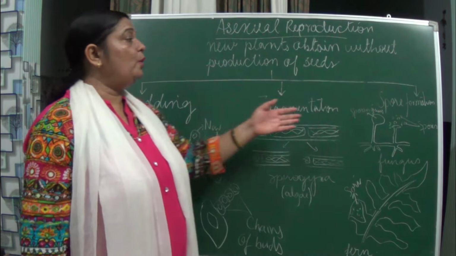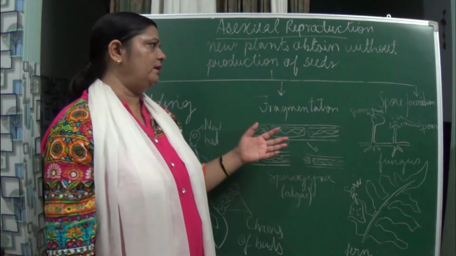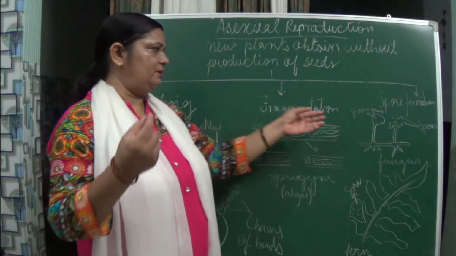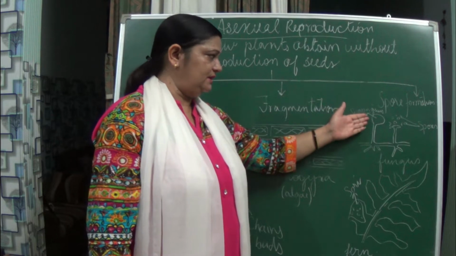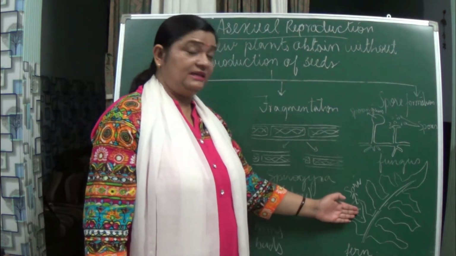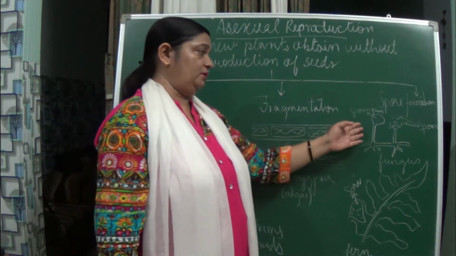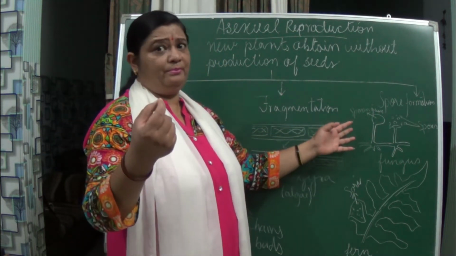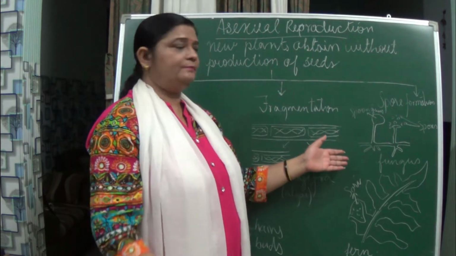Now spore formation. As soon as I say spore, it means small circular things. In case of fungi you can see them, and in case of fern we can see them below the leaf. Just take a bread, as we have done in the first chapter also, and moisten it.